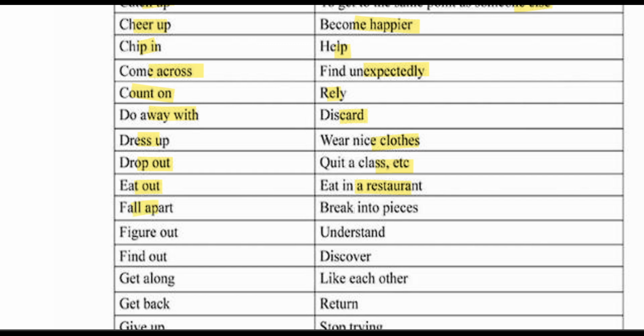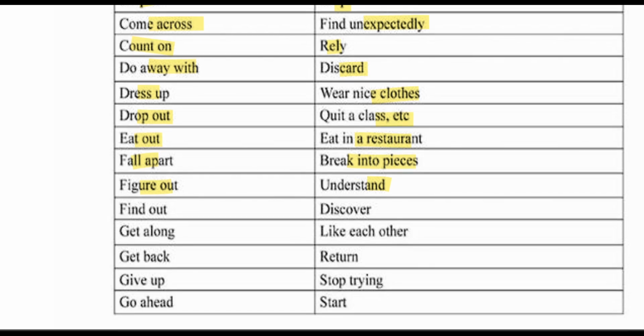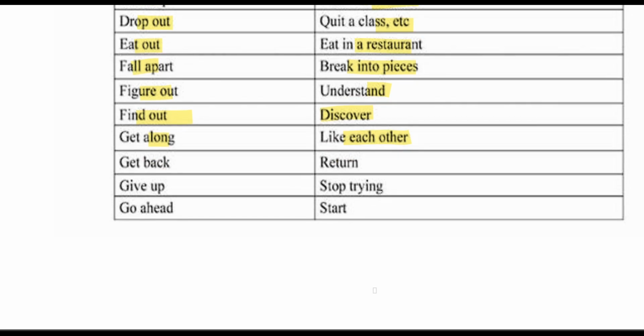And fall apart. Fall apart means break into pieces. Figure out, so understand. So I figured out that this formula comes from Newton's third law of motion. Find out means discover. Get along means like each other. So Rohan and Seema got along with each other in the party. Get back means return. I'll get back to you on this. So I'll return back.